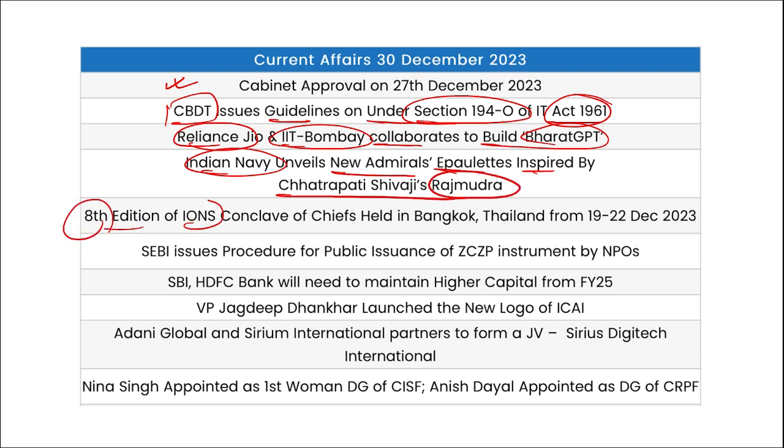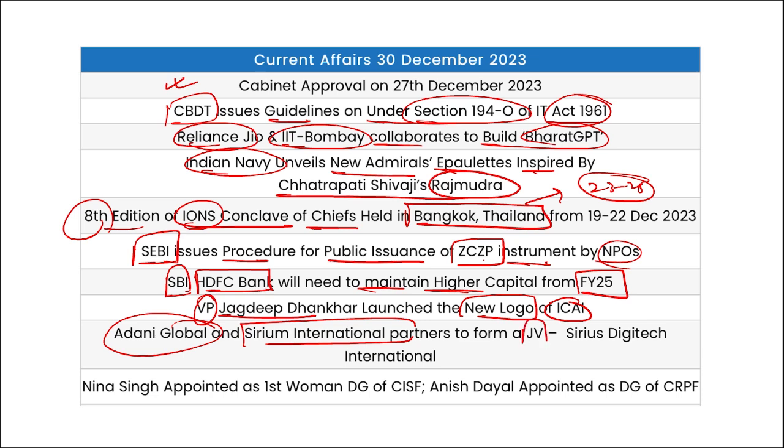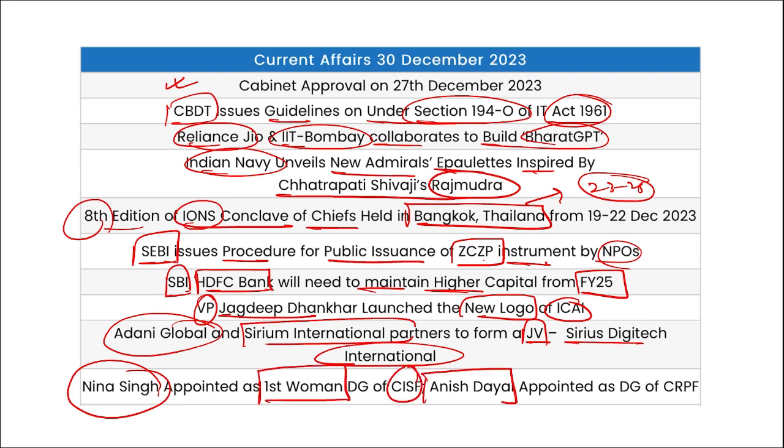Then the 8th edition of the IONS Conclave of Chiefs was held in Bangkok, Thailand, and they will have the chairmanship for the next 2 years, that is 2023 to 2025. SEBI issued a procedure for public issuance of ZCZP instruments by NPOs, that is zero coupon zero principal. Then SBI and HDFC Bank need to maintain higher capital from 1st of April 2025. Vice President Jagdeep Dhankhar launched a new logo of ICAI. Adani Global and Serum International partnered to form a joint venture, Sirius Digitech International. Next is Neena Singh, who has been appointed as the first woman Director General of CISF, and Anish Dayal has been appointed as the Director General of CRPF.